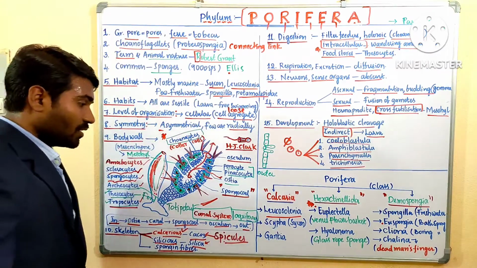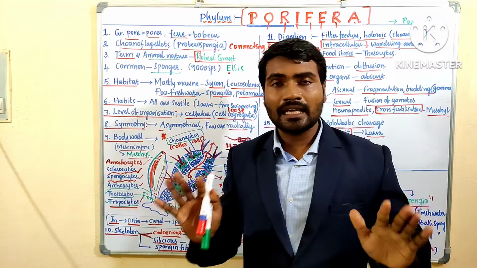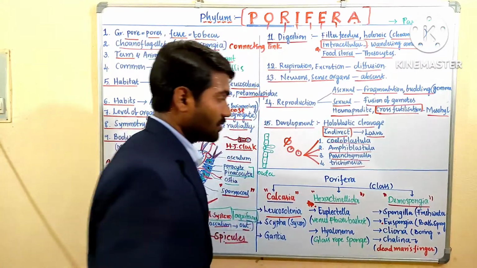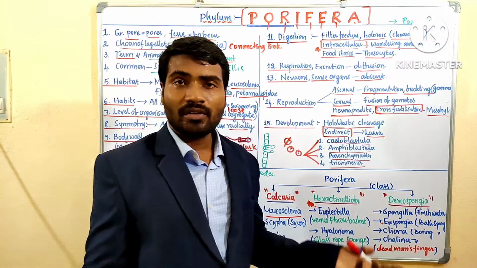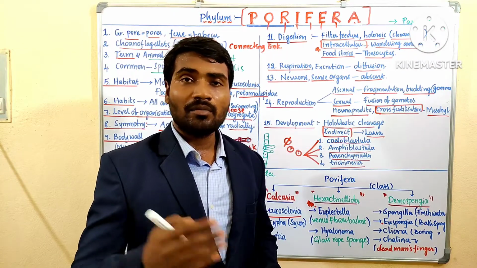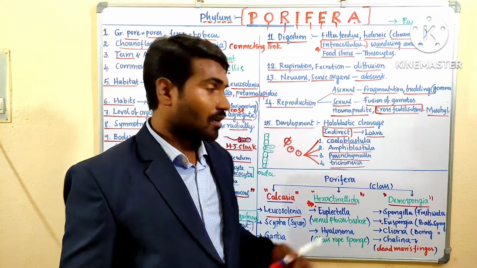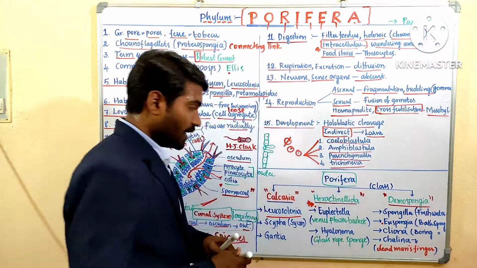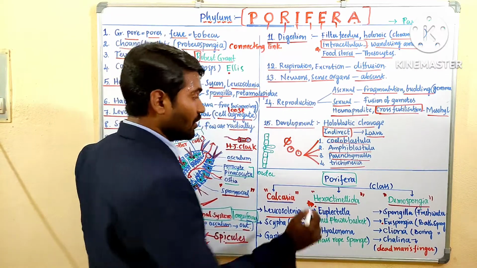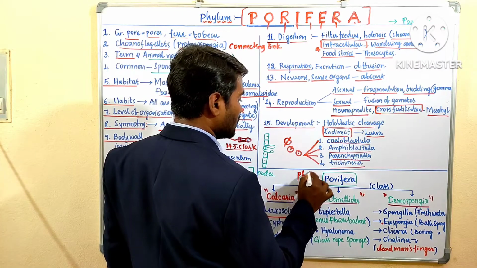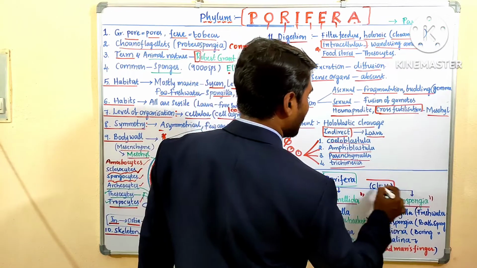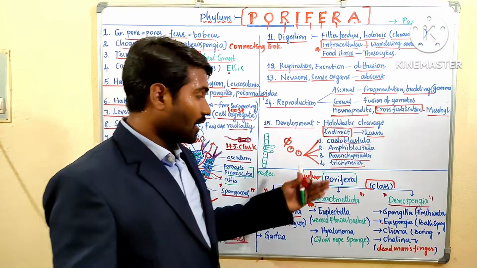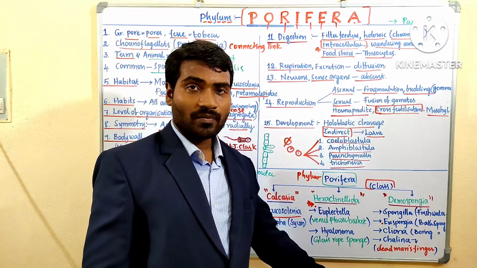Come to the important point. This is enough for NCERT. Some examples are important, but for state level preparation the syllabus will be different. That is why the phylum Porifera is further classified into class level. Phylum Porifera is categorized into three classes: Calcarea, Hexactinellida, Demospongiae.